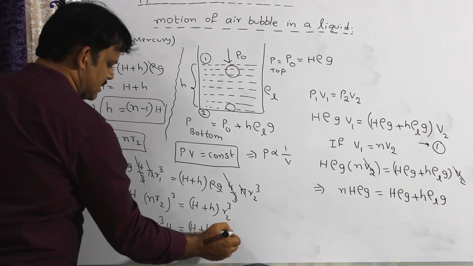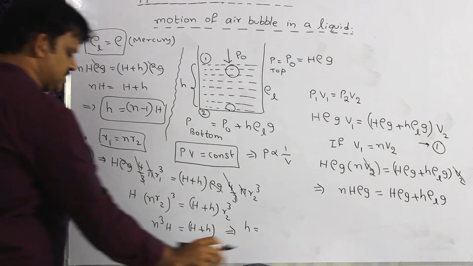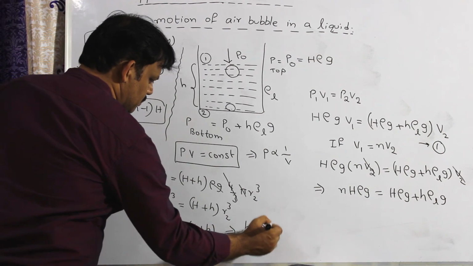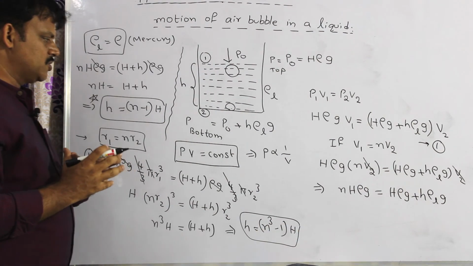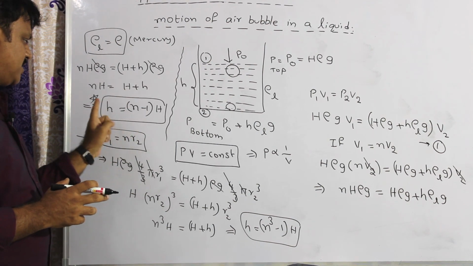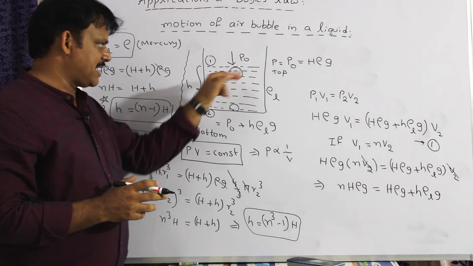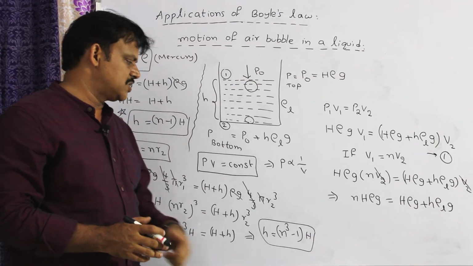From this, small h is equal to, taking capital H to left side and common, n cube minus 1 into capital H. If volume becomes n times, this is the formula for depth of the lake. If radius becomes n times on reaching the top, the formula for depth of a lake is small h equal to n cube minus 1 into capital H.